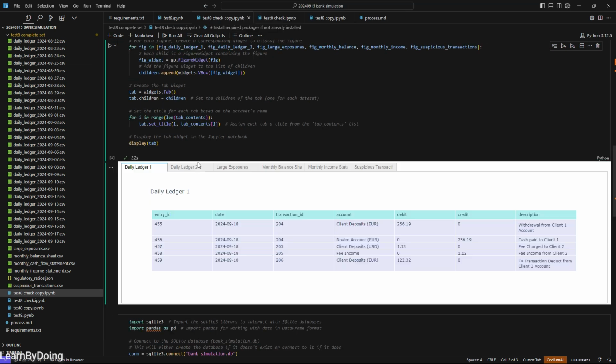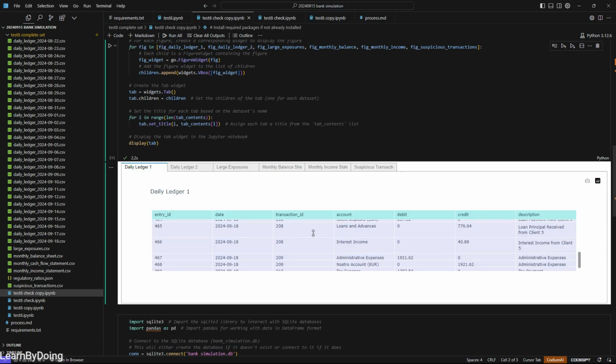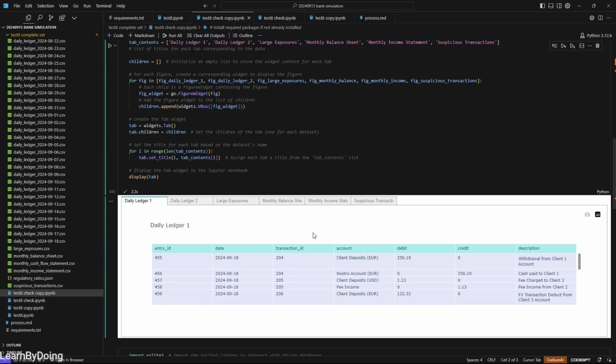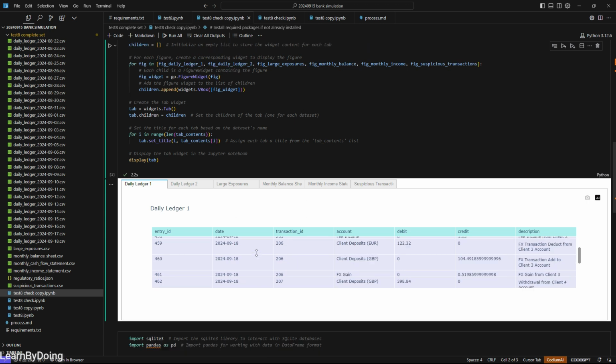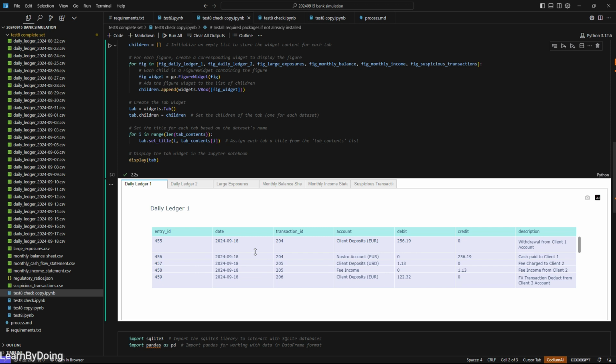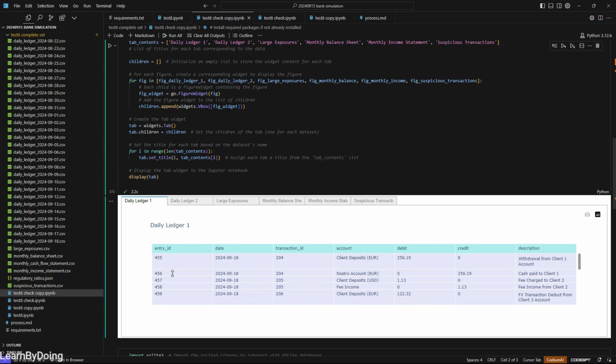Try to run it again. Here we go. You can see all the ledgers are displayed. This is very close to the display of a commercial bank operation system. Okay, you see entry ID, the date, the transaction ID, and the booking, one debit, one credit. Everything looks perfect.